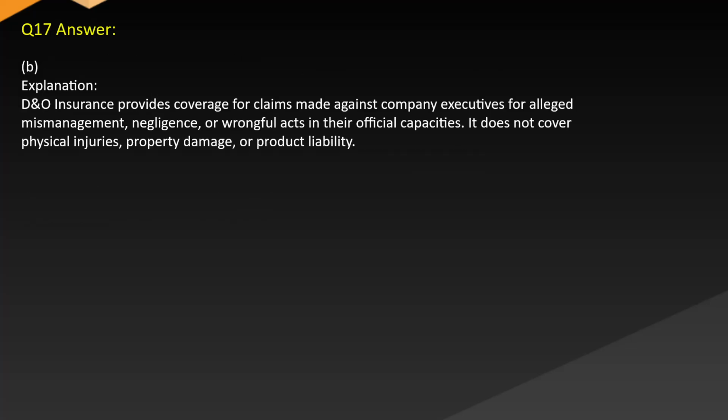Answer B. Explanation. D&O insurance provides coverage for claims made against company executives for alleged mismanagement, negligence, or wrongful acts in their official capacities. It does not cover physical injuries, property damage, or product liability.